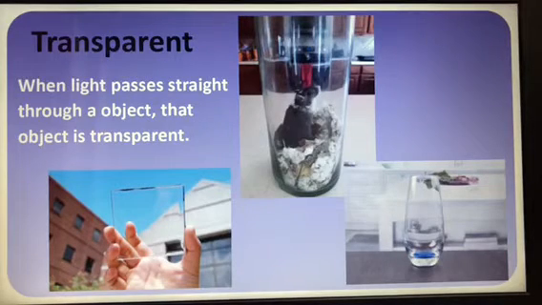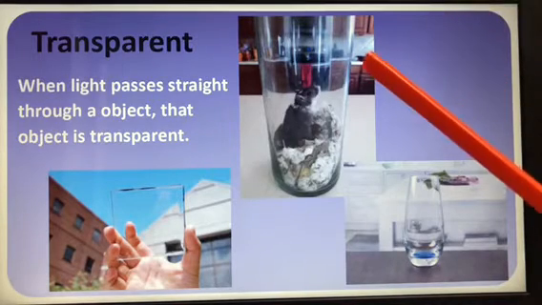So now you had studied in chapter 4 about grouping of objects, what are transparent, what are opaque and what are translucent objects. Let us study first what is a transparent object. Can anyone tell what a transparent object is? When light passes in a straight line through an object, that object is a transparent object. Here are a few examples of transparent objects.